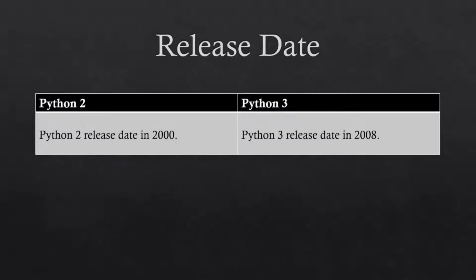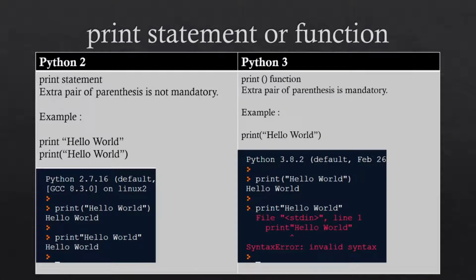And then the second difference is print statement or function. In Python 2, an extra pair of parentheses is not mandatory. It means we can use parentheses or we can't. For example, here I am printing the hello world statement. In the first example I did not put parentheses, but in the second example I used the parentheses.